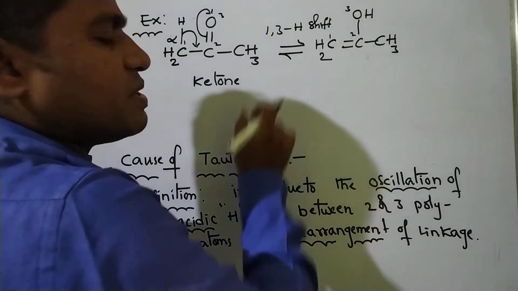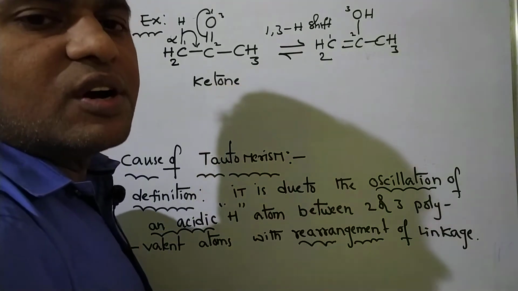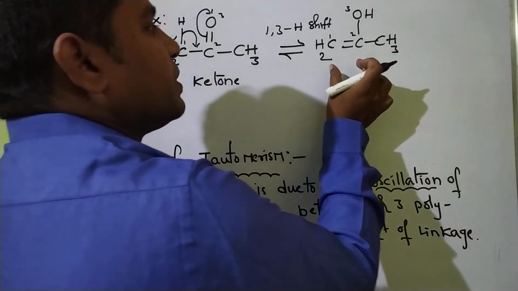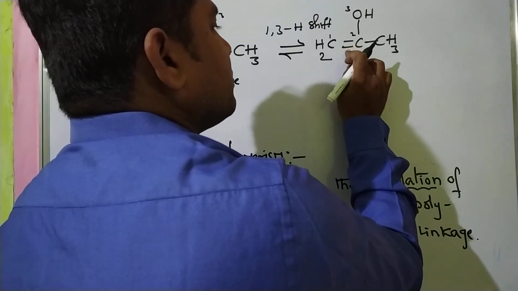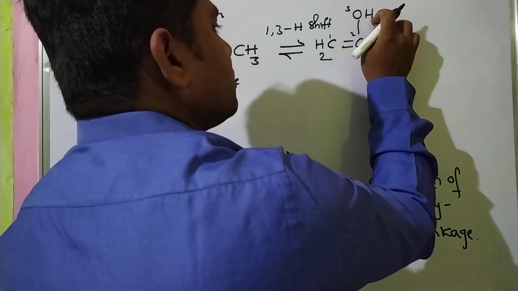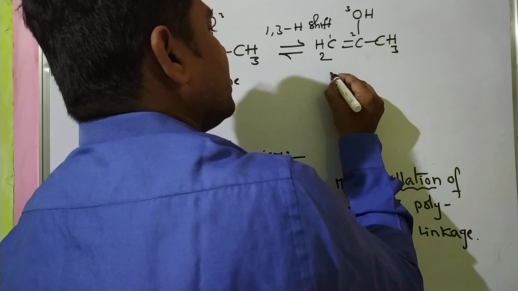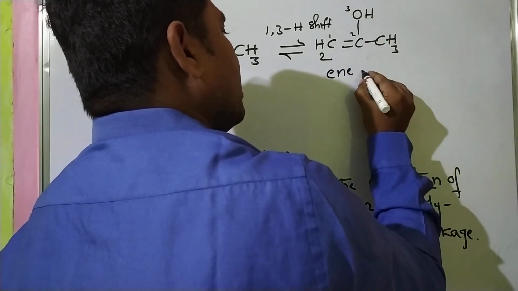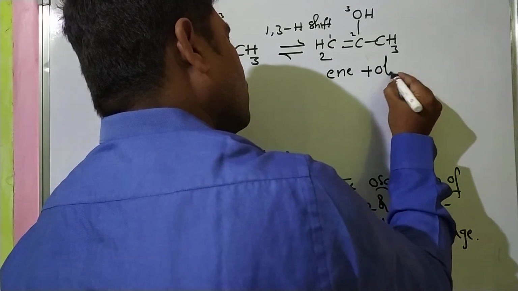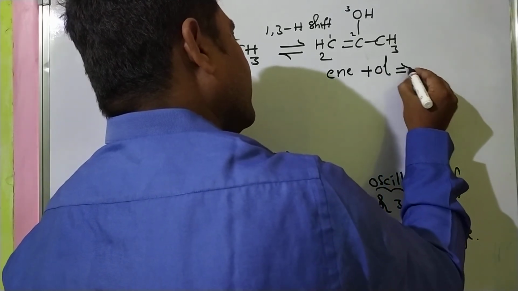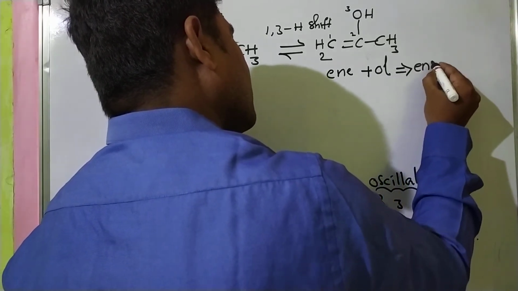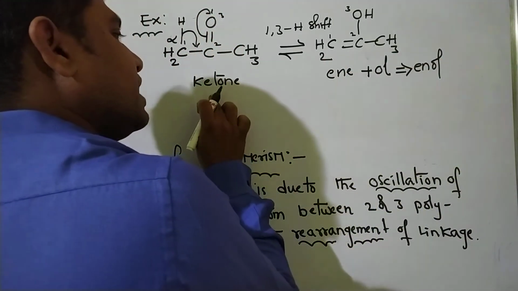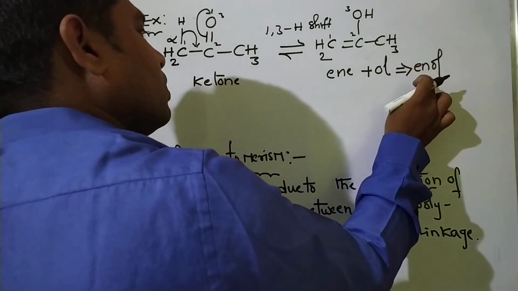We call it in chemistry as tautomerism. See students, this is the alkene part, this is the alcohol part. This molecule contains alkene and alcohol, ene plus ol, that equals enol. So this is called enol. So this is ketone, this is enol.